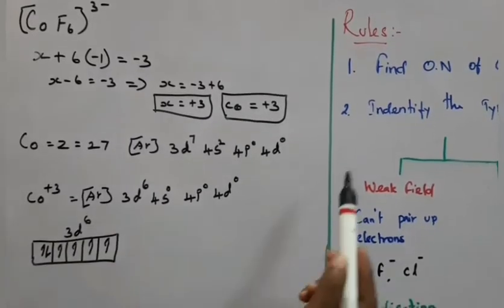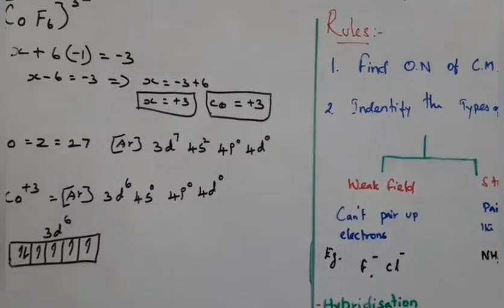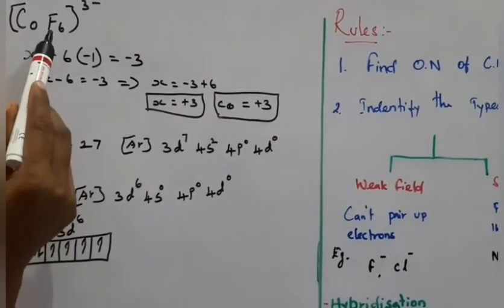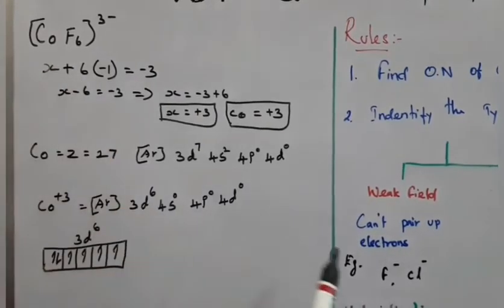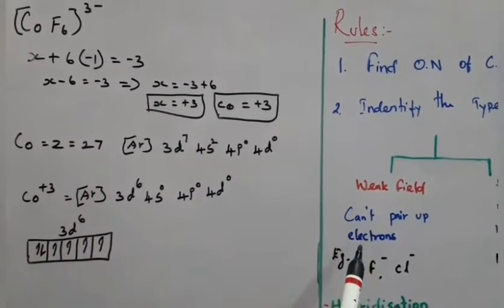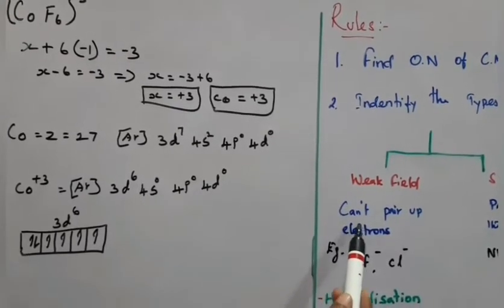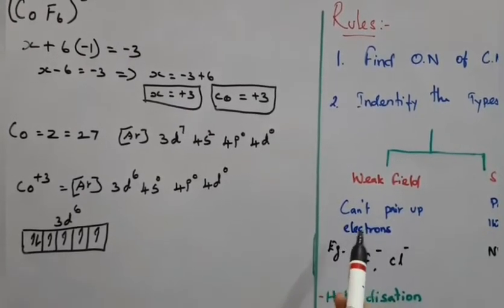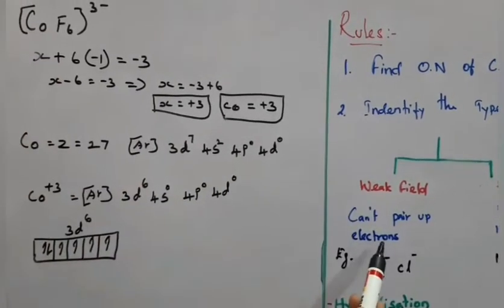After that, we can find the types of ligands. Here the ligand is fluoride. Fluorine is a weak field ligand. As per the spectrochemical series, the orbital electrons cannot pair up. This is an important thing: fluorine is a weak field ligand, it cannot pair up.